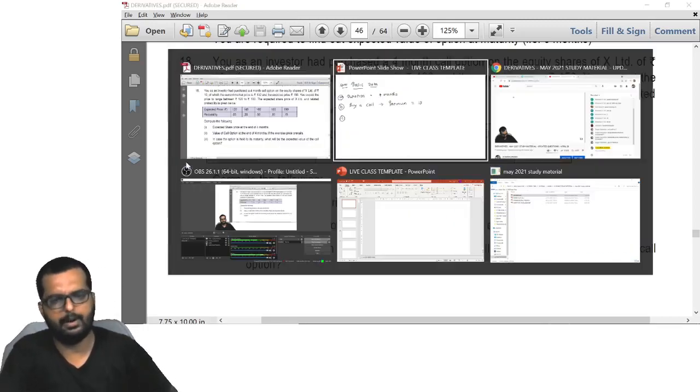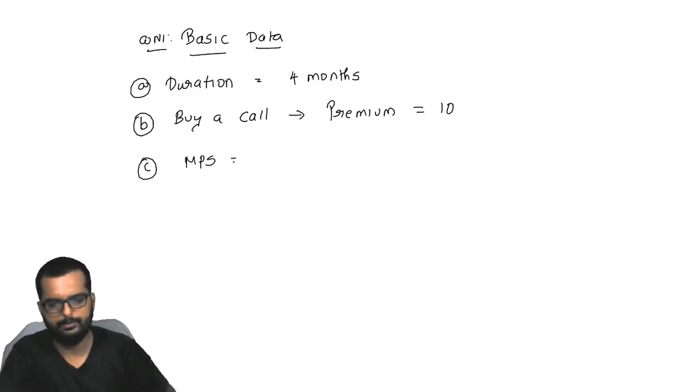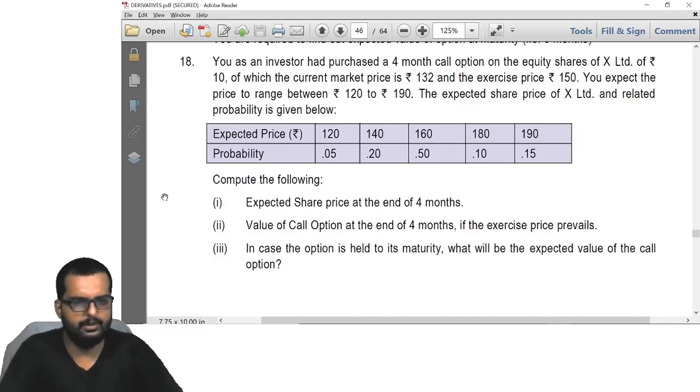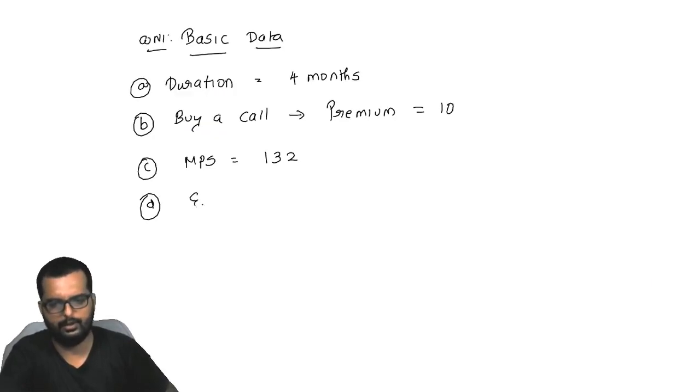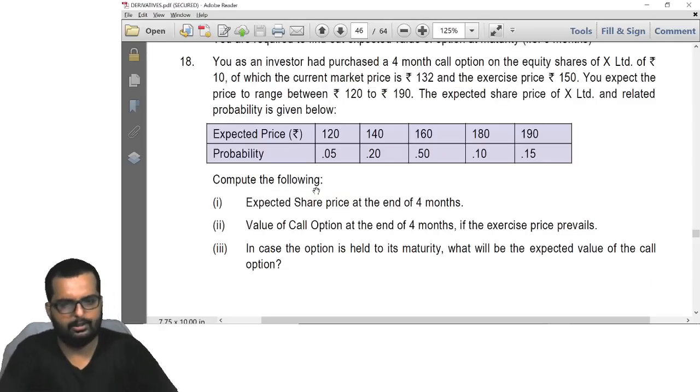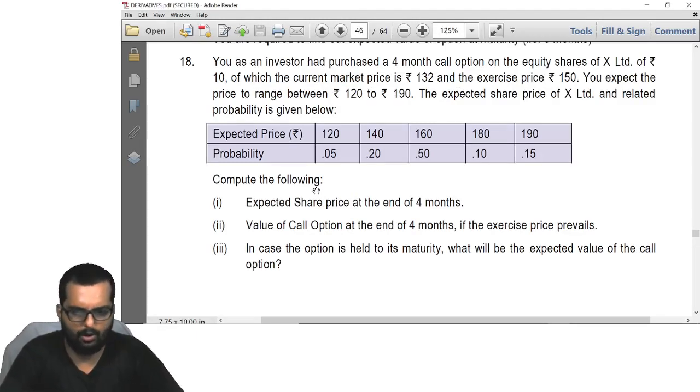Of which the current market price is 132, and they have given the exercise price as 150. Exercise price 150. You expect the price to range from 120 to 190. Down there they have given all the prices.